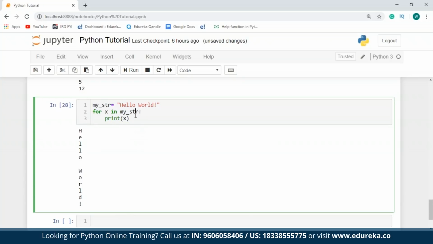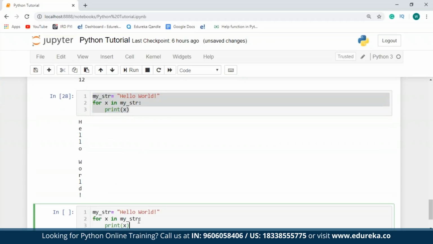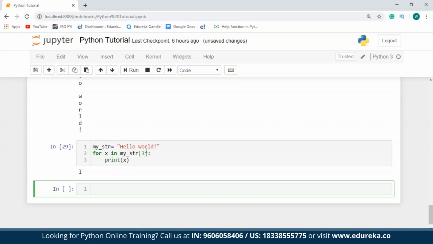So what I'm going to do is just copy this. And over here, I do not want to return all the values. I just want to return the value present at some index number. Say for example 3, and I'll execute this. So as you can see, at index number 3 is L.